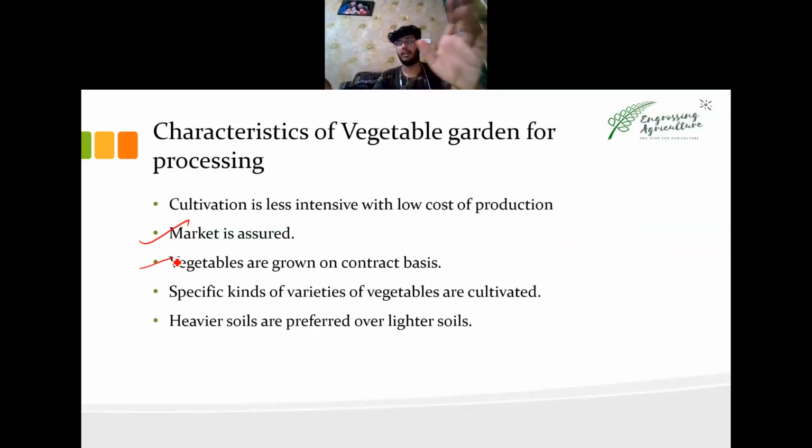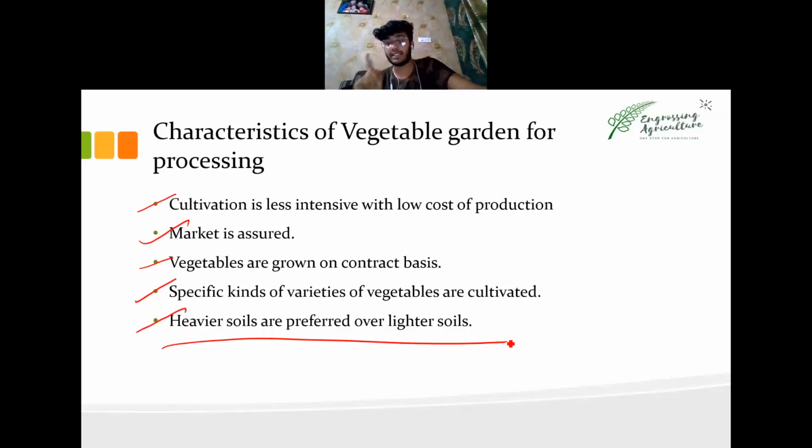Like if they say grow 10 hectare potato, so grow potato, the variety of potato which the industry requires, the factory requires, and they will be growing it. Cultivation is less intensive. Specific vegetable cultivated. Heavier soils are used. Always remember, in heavier soil more vegetative growth is there as compared to reproductive growth.